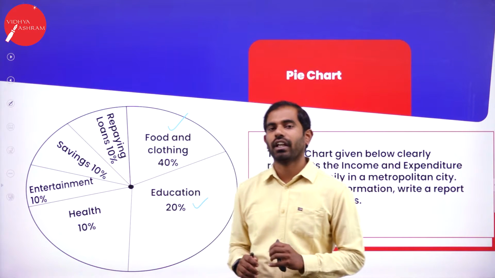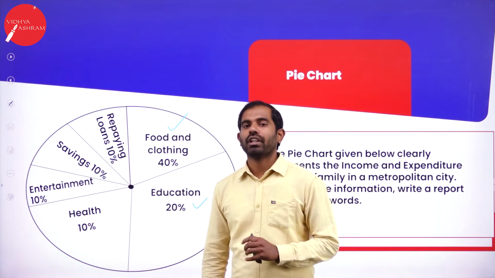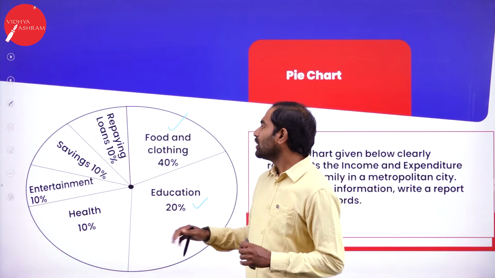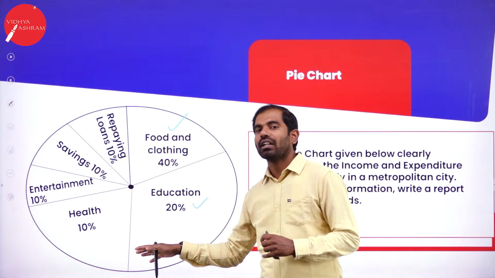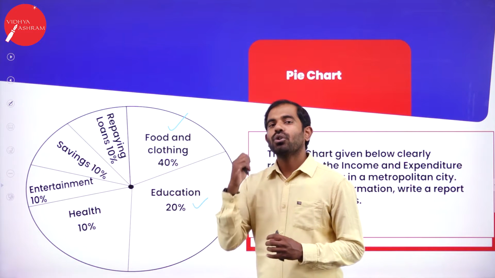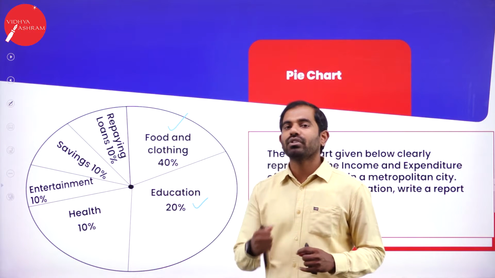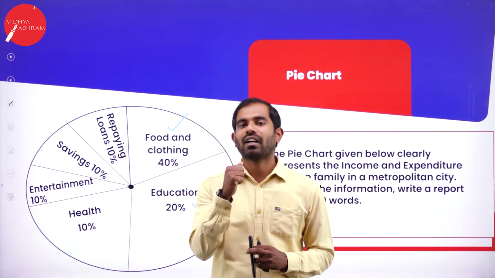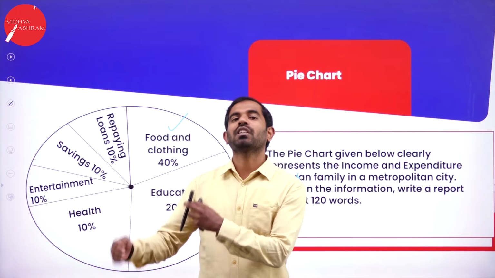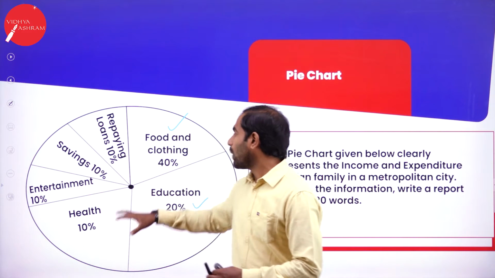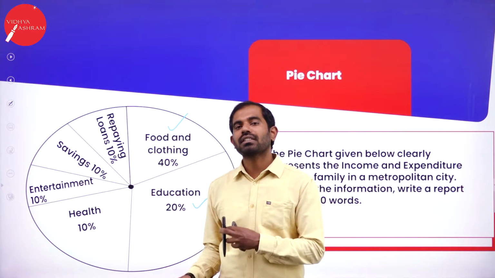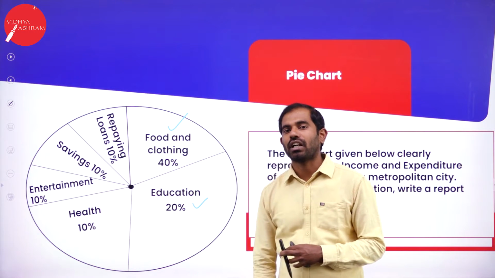How do you start writing? This is very tricky. How to score 5 out of 5 in English board examination? You start looking at this pie chart and start interpreting. How to use the words? You should have a strong vocabulary. If you take my suggestion, you need to have a strong vocabulary. A student who knows how to use multiple words and flowery words while interpreting the data will be able to score 5 marks. So let us start interpreting this pie chart.